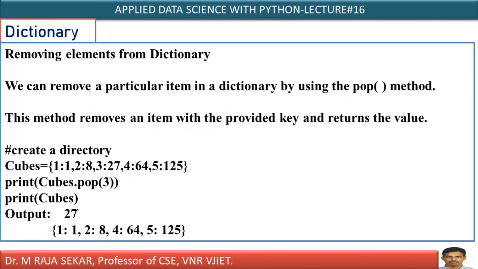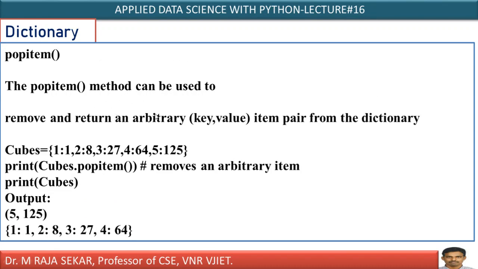After removing that particular element, again just display cubes. Cubes means just display that particular dictionary again. This 3:27 will not be there. All other key value pairs you can see in this particular output.